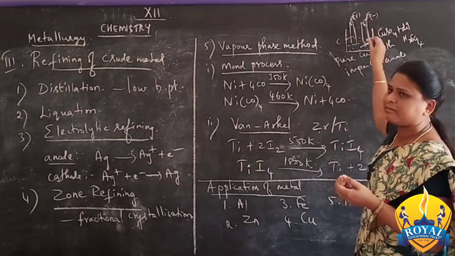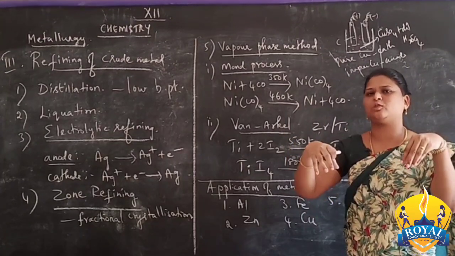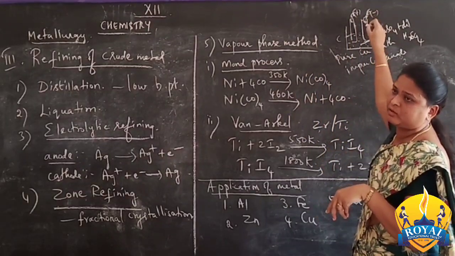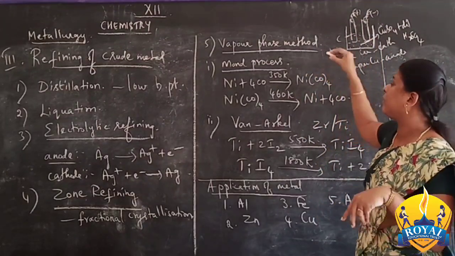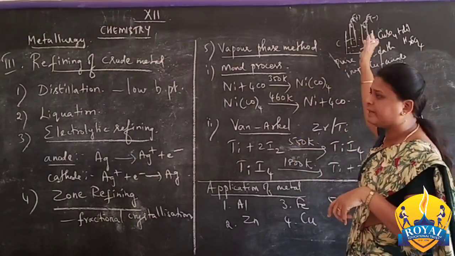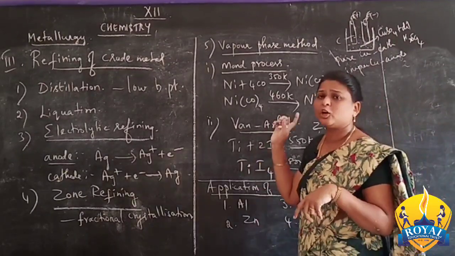So this is a setup for the electrolysis process. In this electrolytic solution, the two rods, the two electrodes, are immersed. While supplying the current, what happens? The pure copper, the pure metal, is deposited at the cathode, and the impurities settle down at the anode as anode mud. So this is the electrolytic refining process.